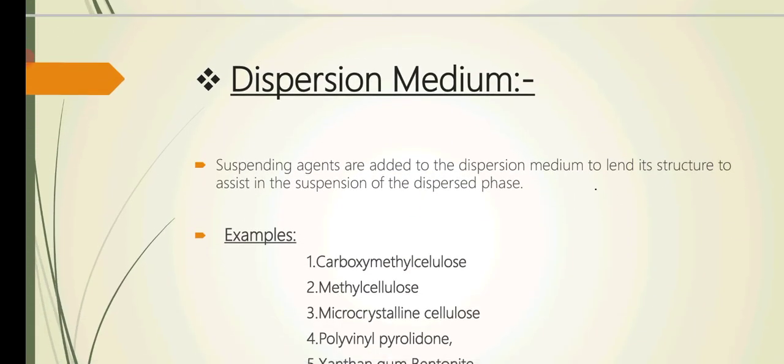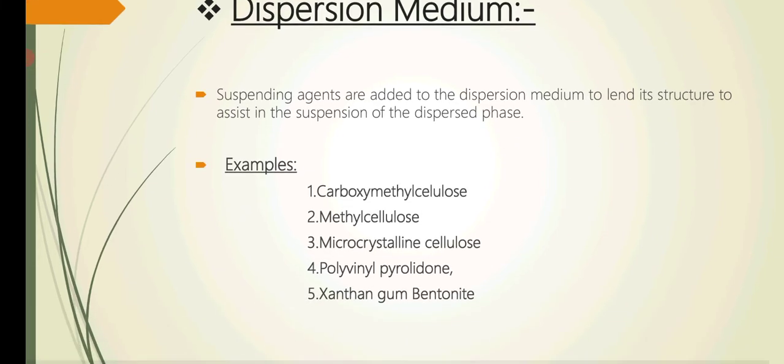Dispersion mediums. Suspending agents are added to the dispersion medium to lend its structure to assist in the suspension of the dispersed phase. And few examples which we use in case of suspension are carboxymethyl cellulose, methyl cellulose, microcrystalline cellulose, polyvinyl pyrrolidone, xanthan gum, bentonite.